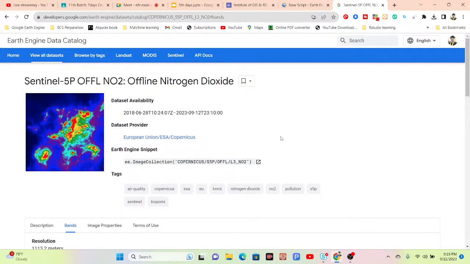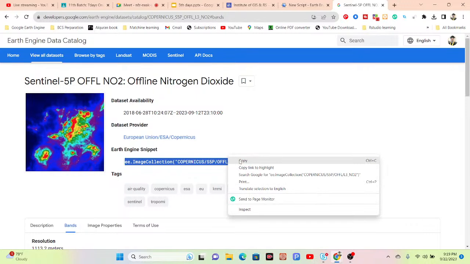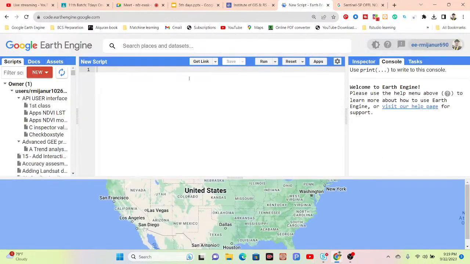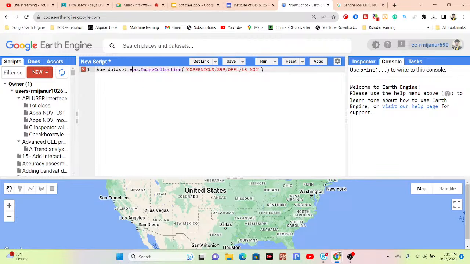First of all, I need to import the dataset. I simply copy from here, and then paste. Then give a variable name. You can put any variable name. Suppose I take the var keyword and put the variable name dataset. So this is my dataset, or image collection. You can see it's an image collection.